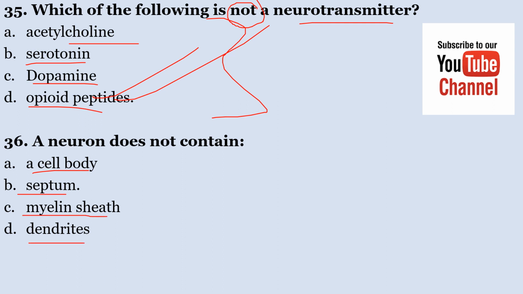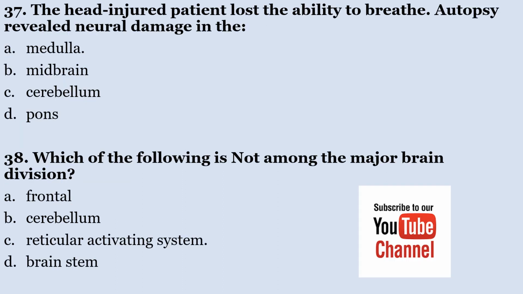A neuron does not contain septum, so the correct answer here is B. If the head injured patient lost the ability to breathe, autopsy revealed neural damage in the A. Medulla, B. Midbrain, C. Cerebellum, D. Pons. The head injured patient lost the ability to breathe, and if an autopsy is done, it will reveal that there is neural damage in the A. Medulla. So number 37, the correct answer is A.